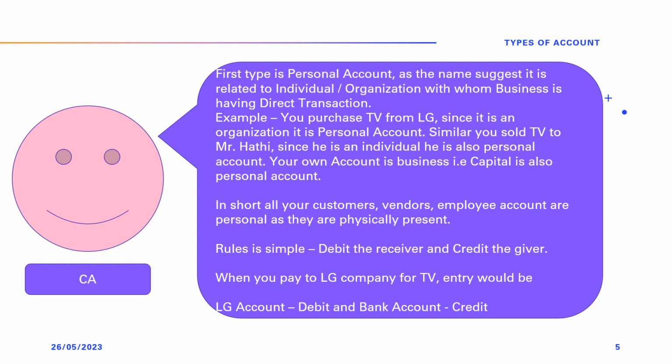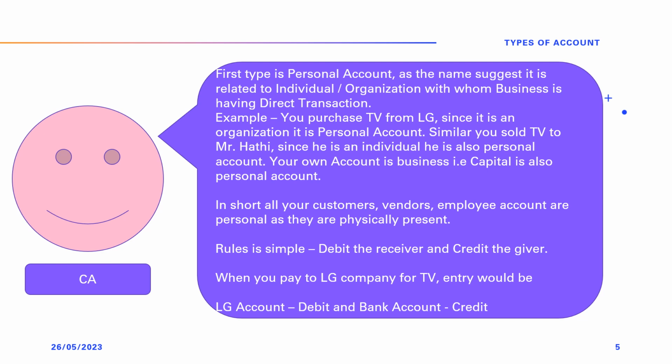CA starts with his explanation. The very first account he explains is a personal account. Now, as the name suggests, these accounts relate to individuals or organizations with whom Gada Electronics has direct transactions. If you remember the previous video, Jethalal had invested his money into his business. So his own account, which is also termed as capital account, is a personal account. Also, TV sets were purchased from LG company.